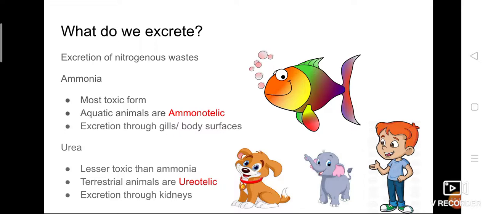The organisms which remove nitrogenous waste in the form of ammonia are called ammonotelic. The best examples are aquatic animals, because since it is very toxic, they need a large amount of water to excrete the ammonia. The excretion takes place with the help of gills or body surface.